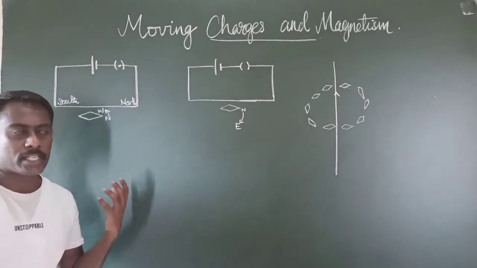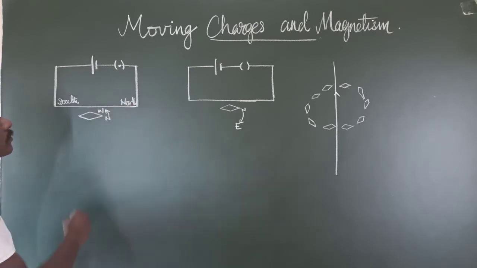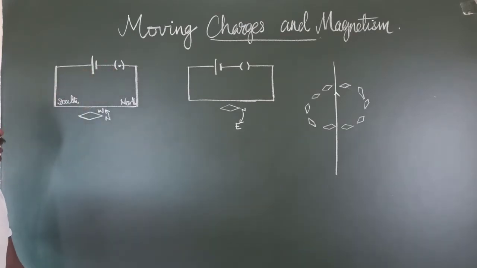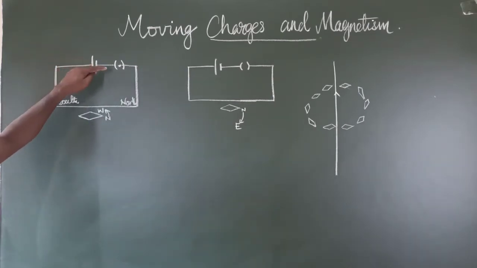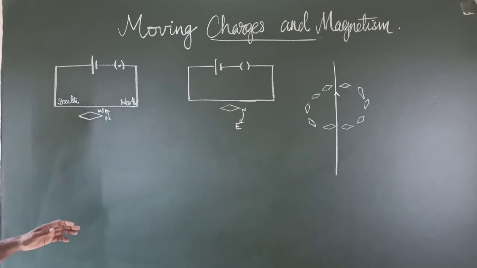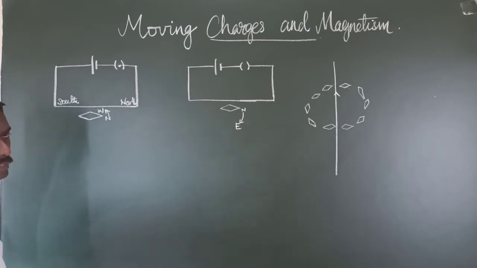He demonstrated the experiment where he placed an electric conductor, a wire, in the north-south plane, connected to a battery through a key, and a magnetic compass or magnetic needle is placed nearby the conductor. When the circuit was on, electric current starts to flow through the conductor. What happens to the magnetic needle placed nearby?